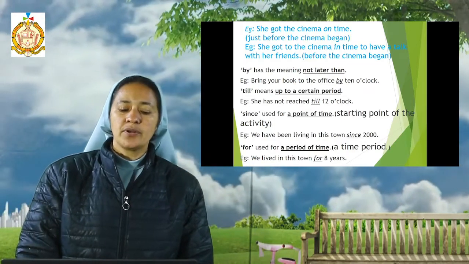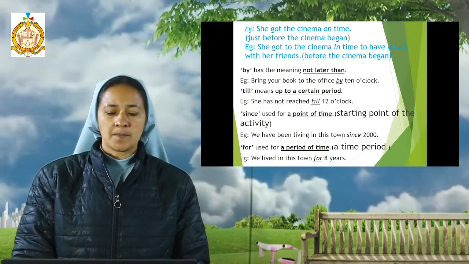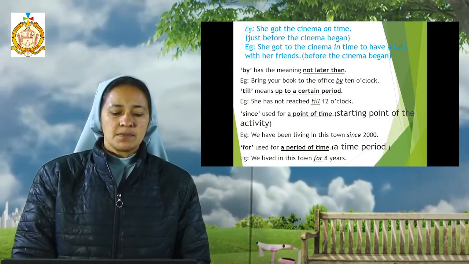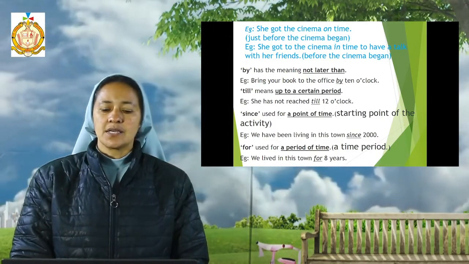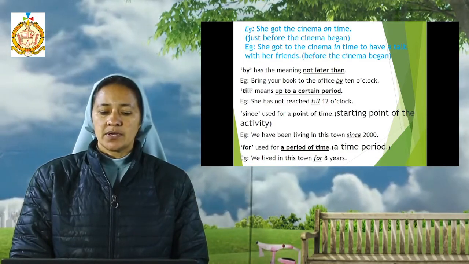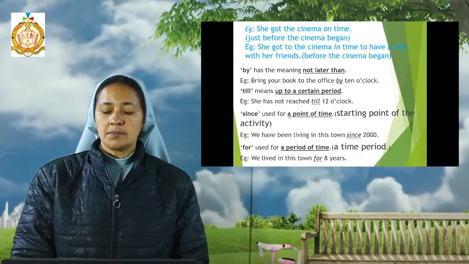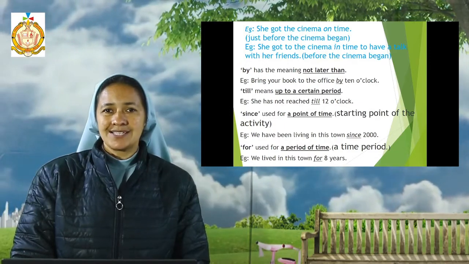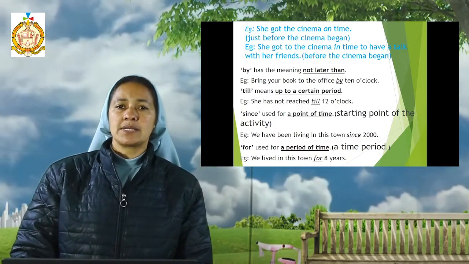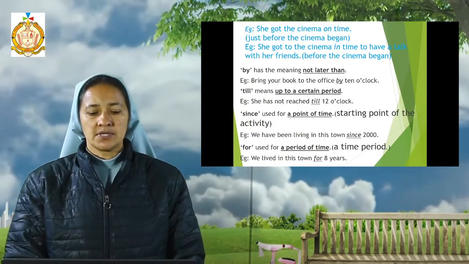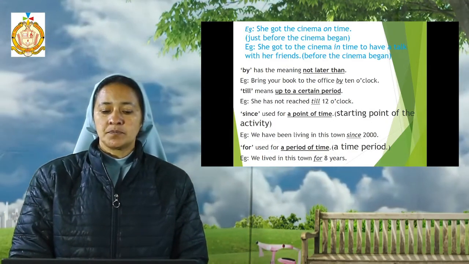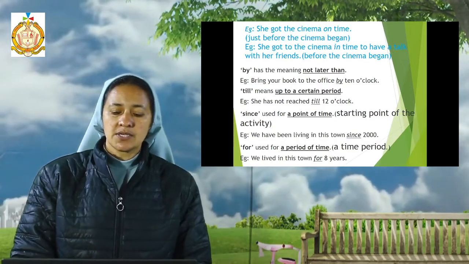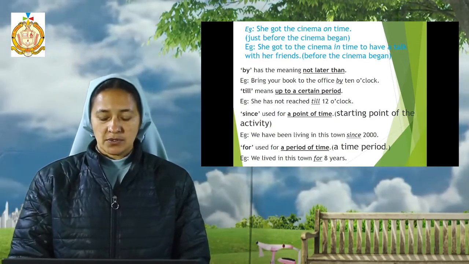And the word "for" is used for a period of time. Now here the example shows that he lived in this town for 8 years. Here also we are showing the period of time, that 8 years. Here also it is not mentioned whether it is a proper full 8 years or before full 8 years or in between also.